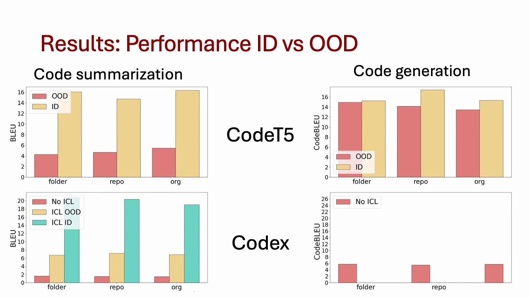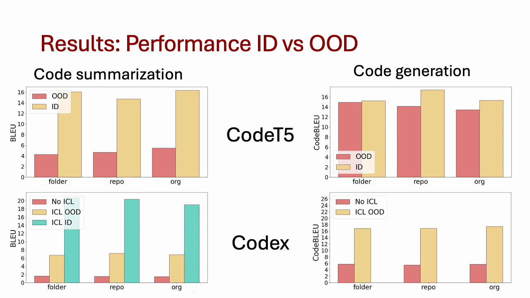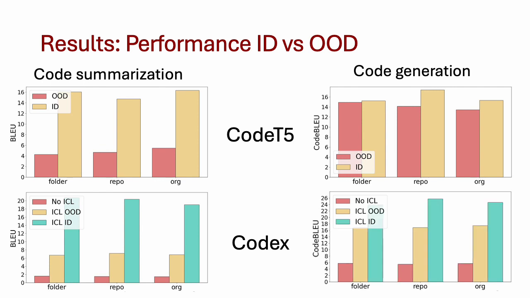For code generation, we also notice that in-context examples, even out-of-domain ones, can seriously improve the performance of the model. However, as before, we see that the addition of in-domain in-context examples boosts performance even further. As a result, we can conclude that both models demonstrated decreased performance when encountering a previously unseen target domain, regardless of whether this unseen domain was a folder, repository, or a new organization.